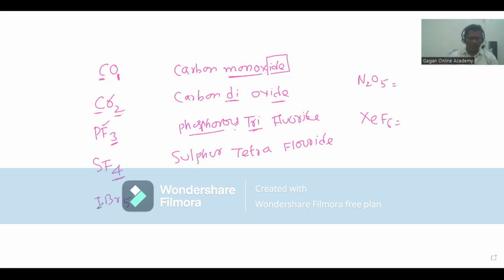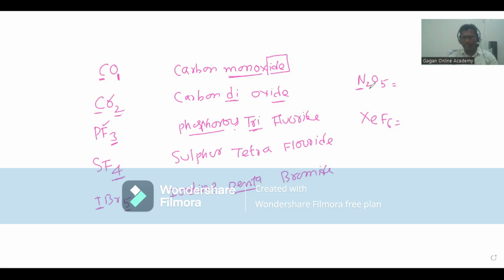Here see, I stands for iodine. Here this is bromine. Subscript is 5. For 5 we have to say penta. So first write the subscript. Iodine penta bromide. Bromine becomes bromide. Next here N2O5.